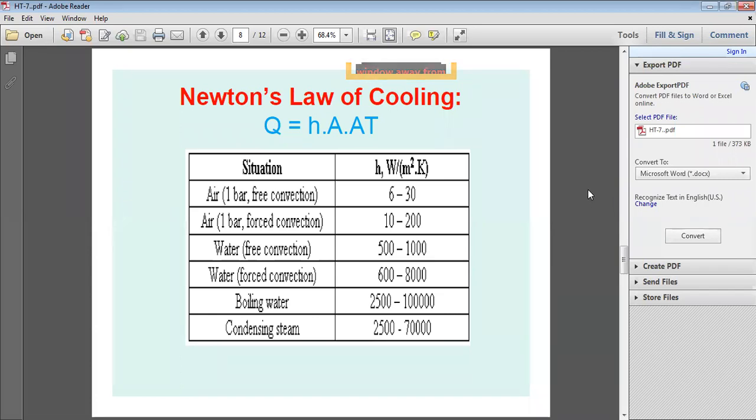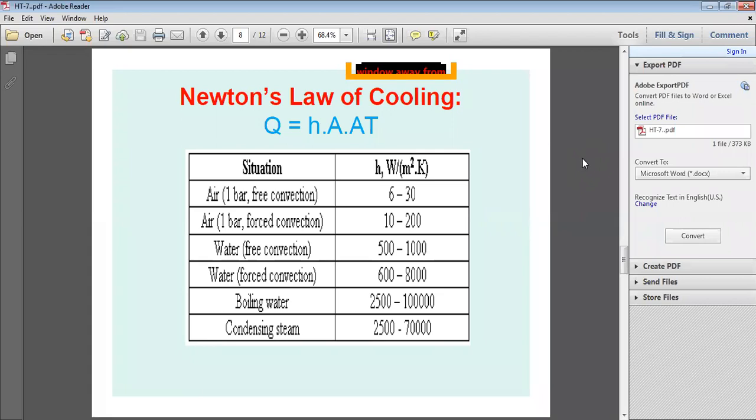But now, in one-dimensional heat conduction, if conduction is there, one thermal resistance value will be there, and with respect to convection, there is another thermal resistance. How do you calculate conduction thermal resistance? How do you calculate convection thermal resistance?